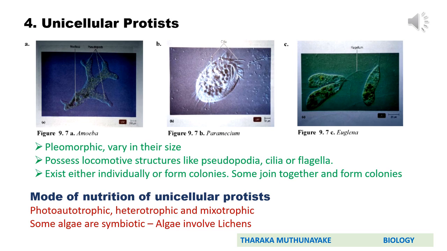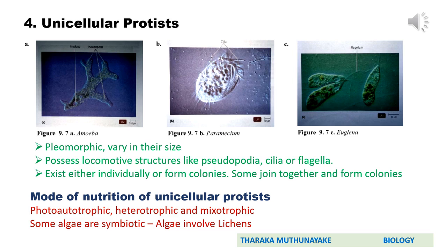You know that. And if you consider mode of nutrition of unicellular protists, they are either photoautotrophic, for example euglena and also diatoms, and also they are heterotrophic. Amoeba and paramecium are heterotrophic. And some are mixotrophic. What is mixotrophic mode of nutrition? You know it's a combination of both photoautotrophic and heterotrophic nutrition.